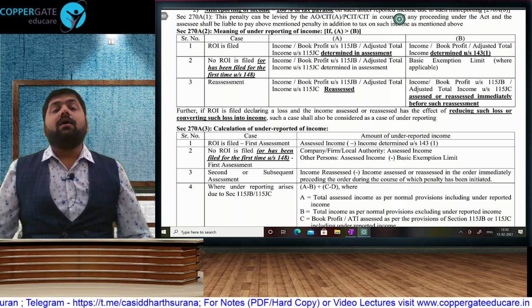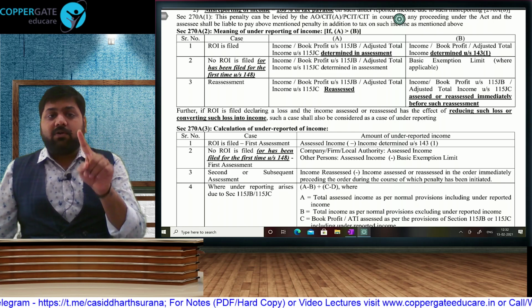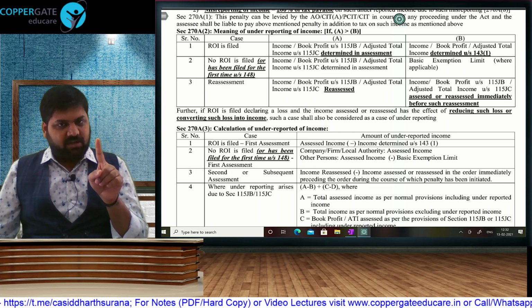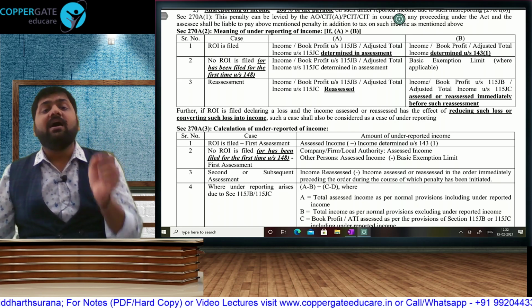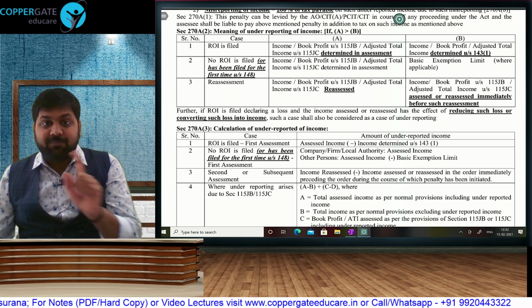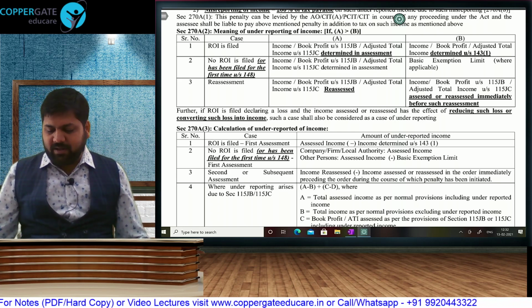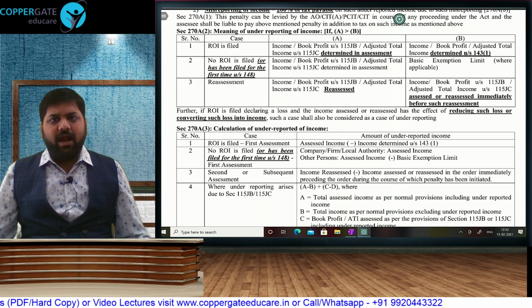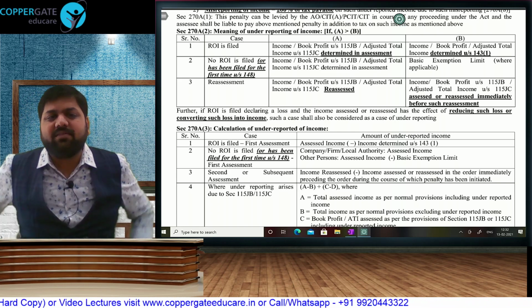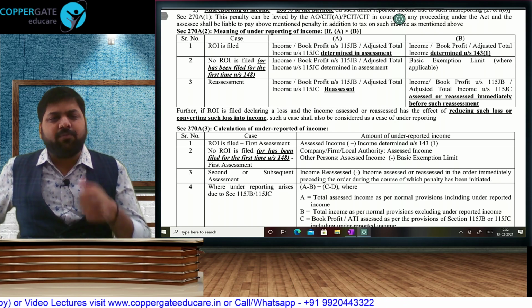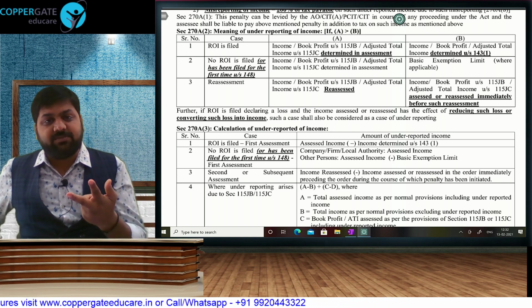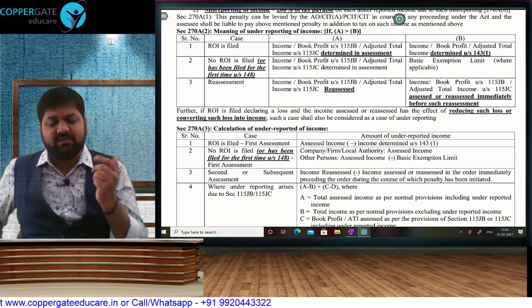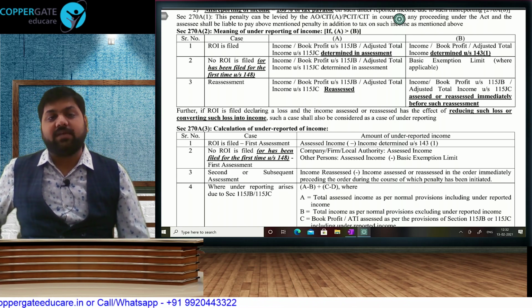Okay. So if you don't file ROI, assessed income minus basic exemption will be underreported income. Calculate tax on assessed income, that will be your underreported tax. Half will be underreporting penalty, double will be misreporting penalty. Underreporting and misreporting will always happen together. If you go by the definition, underreporting is not filing return or showing less income, or in subsequent assessment, their income in reassessment, the income has increased, or you have claimed false carry forward of loss.